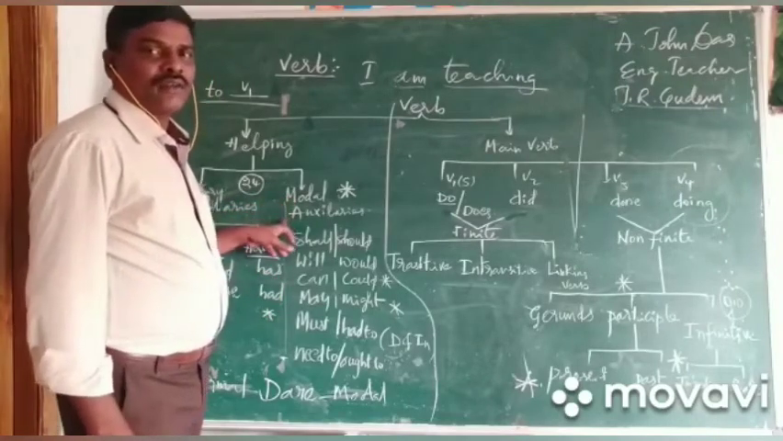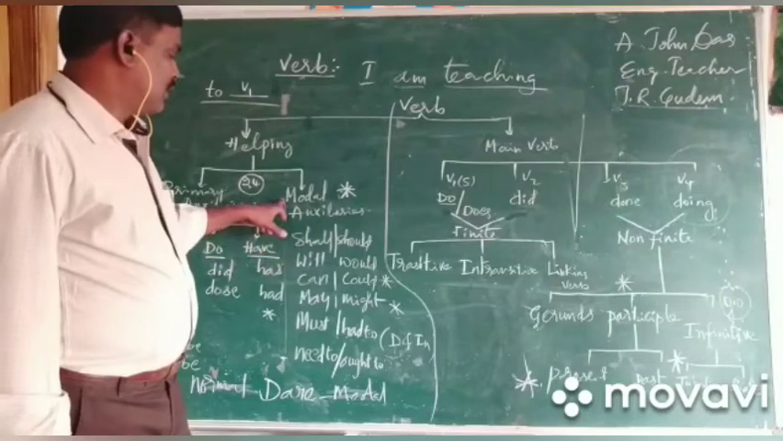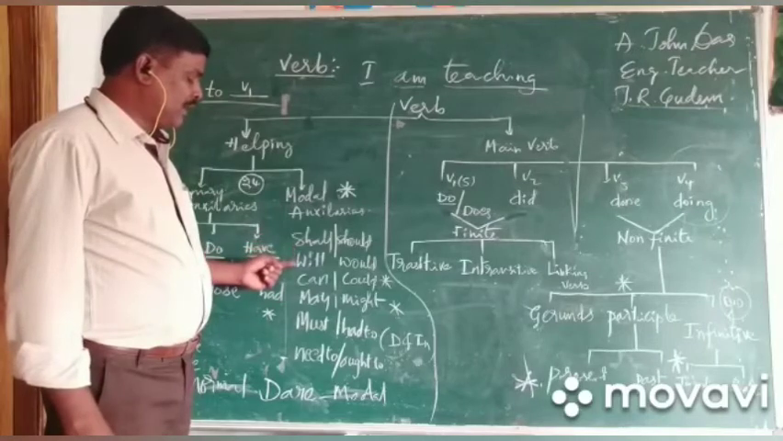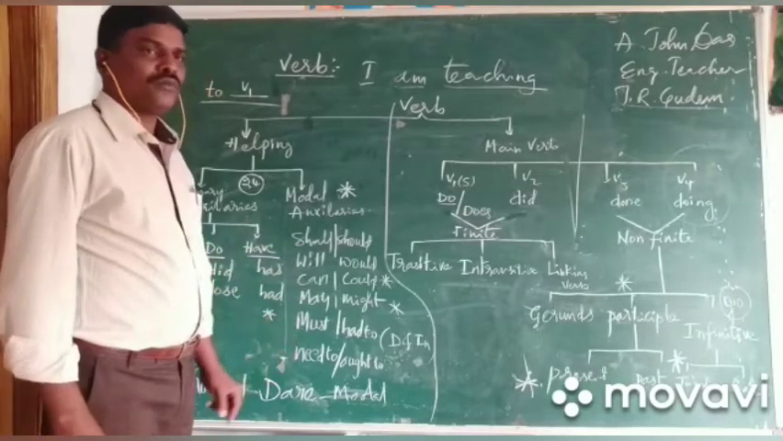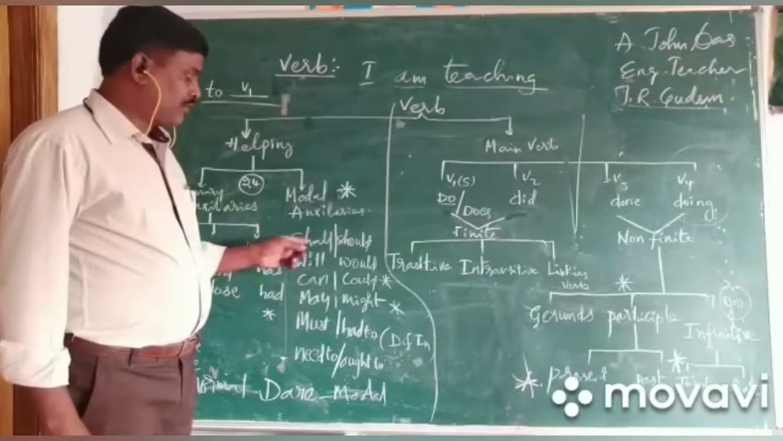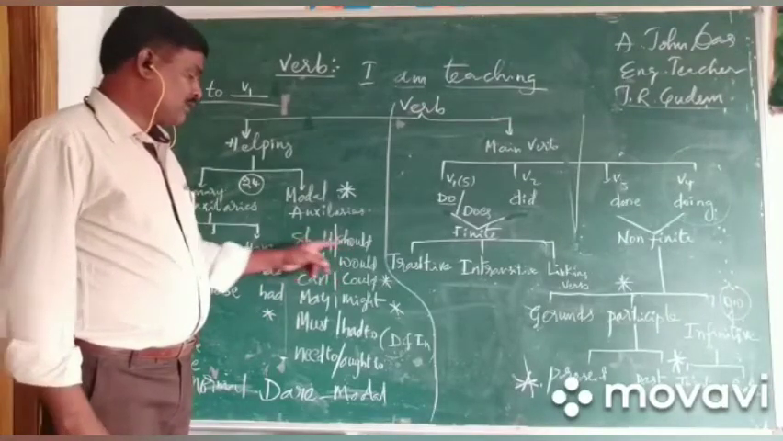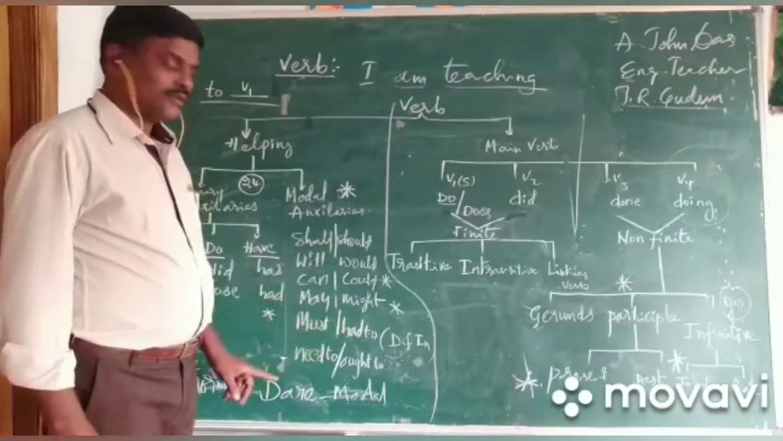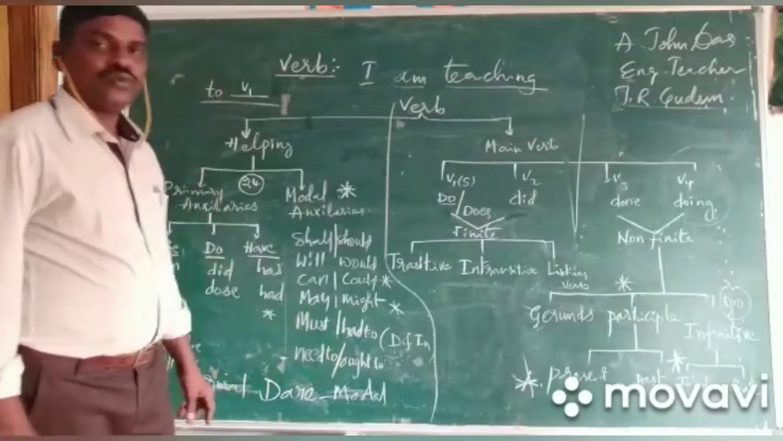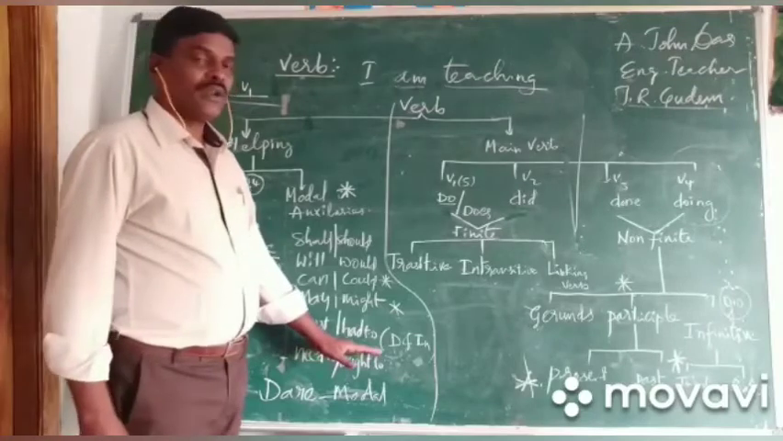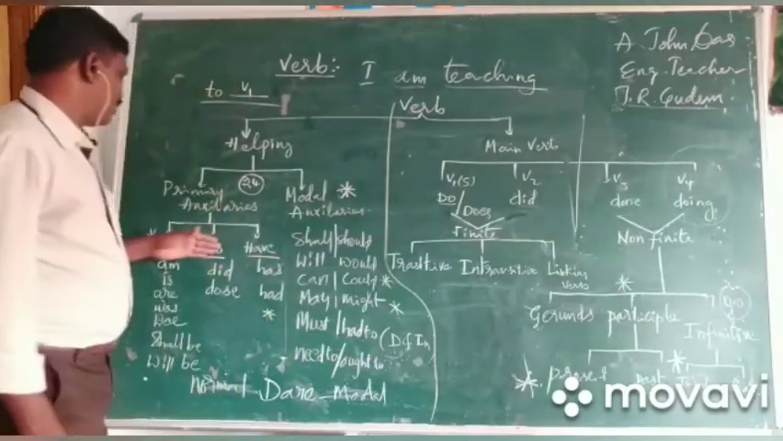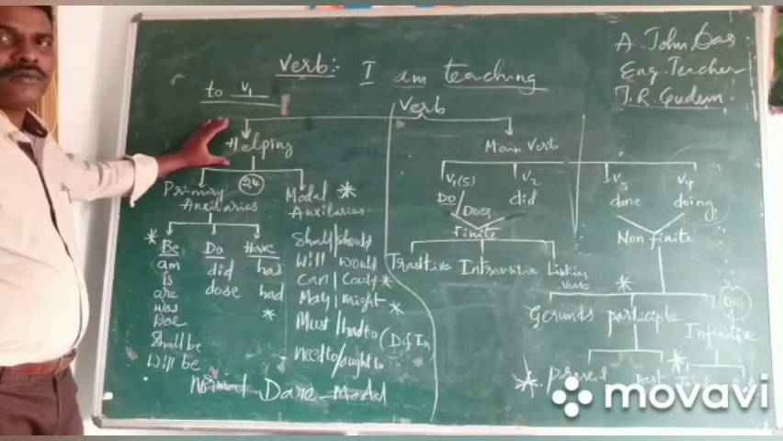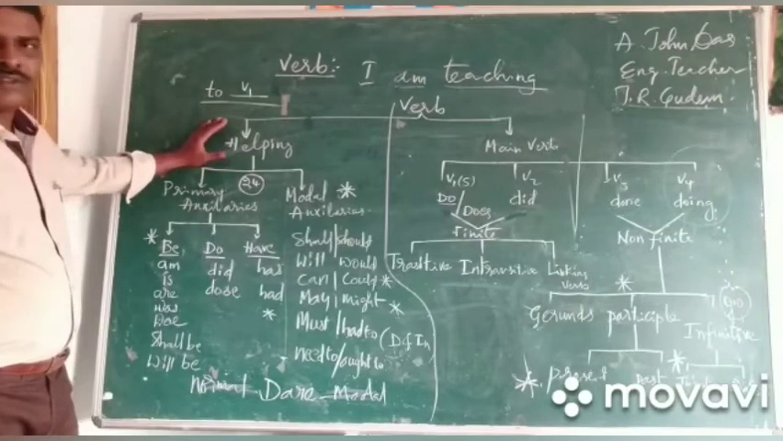Modal auxiliaries, these are called. Here we will come across words like shall, will, can, may, must, need to. Past forms of these words are shall, should; will, would; can, could; may, might; must, had to; need to, ought to. Like that it will be changing. So everything is called a helping verb. Okay? These are all helping verbs.